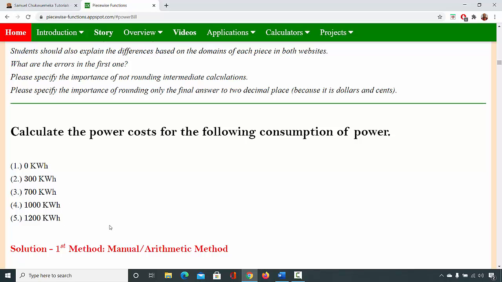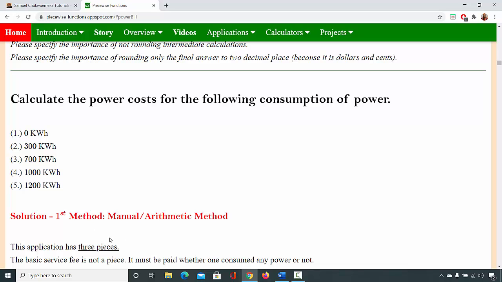So we are going to do it by manual method or arithmetic method. Then we now go to the main thing we want to learn, piecewise function. And this is important so that students will appreciate the learning of algebra. Because when they do this manual method and then they now do the piecewise function, they now see, oh, with piecewise function, I don't need to go through a lot of steps to get the answer.